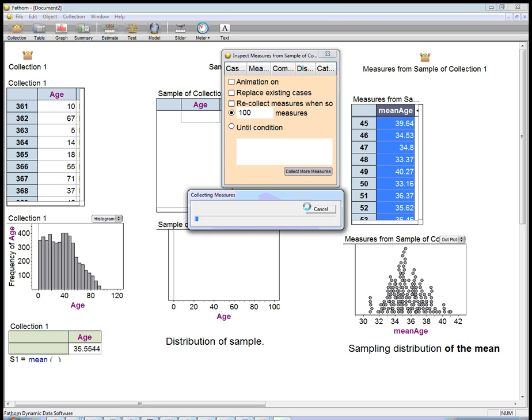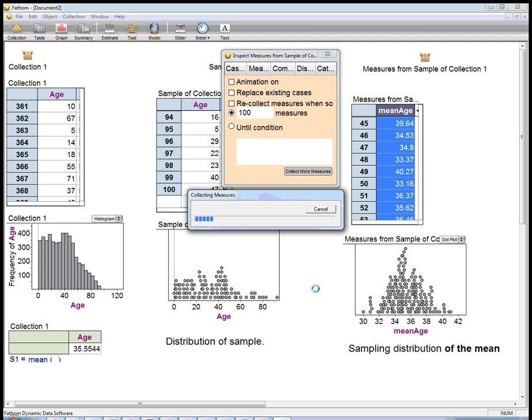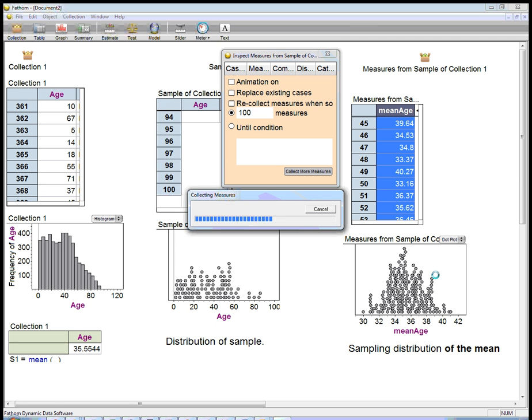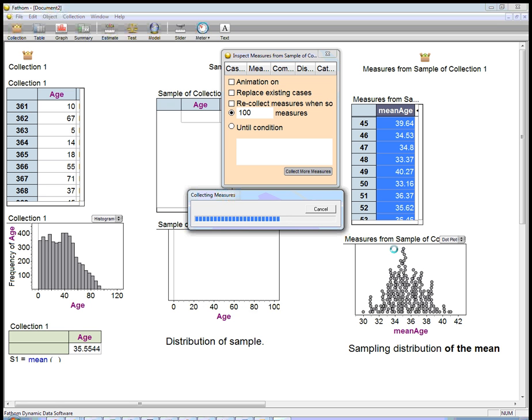Let's do it one more time. To really be convincing, we might have to do maybe 1,000, and this is a slow program. It's not meant for speed, it's meant for displaying what it does. But as you can see, it's still something that's peaked in the middle, it's nice and unimodal, it's pretty symmetric. And so this is the normal model appearing as the prediction of how variable the means of all these samples are going to be.